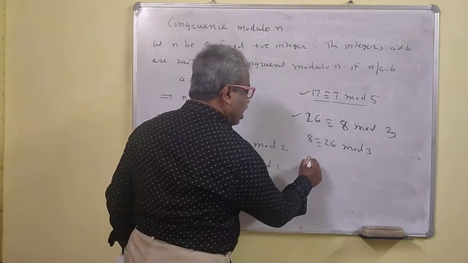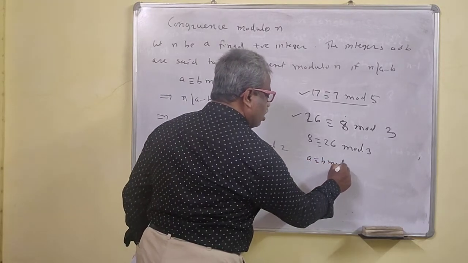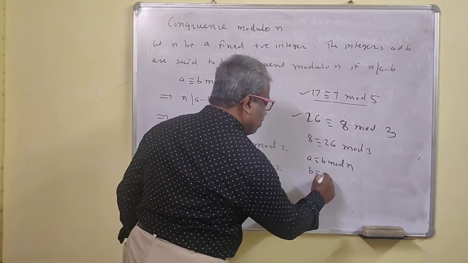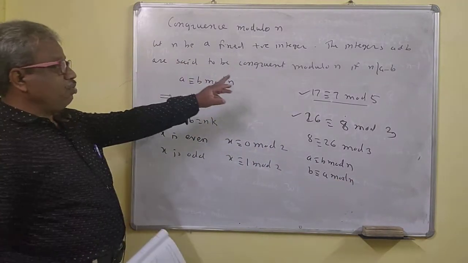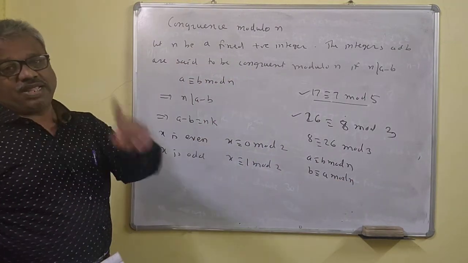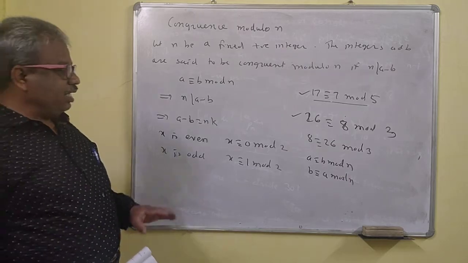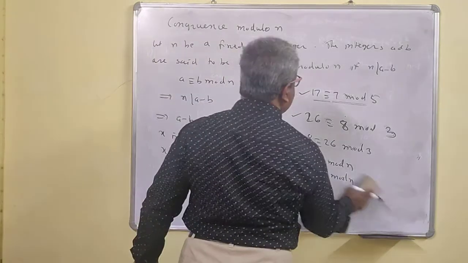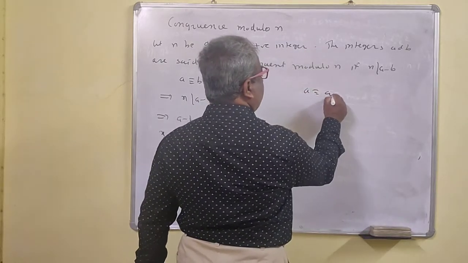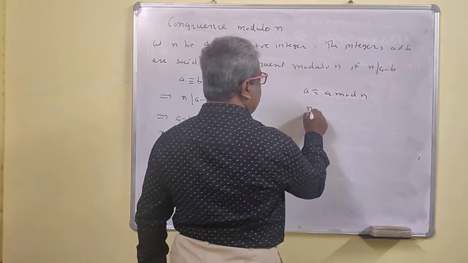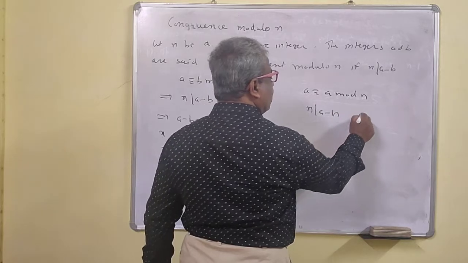Note that a is congruent to b mod n is also the same as b is congruent to a mod n. So congruence modulo n is an equivalence relation. Note that. That means every element is related to itself. So a is congruent to a mod n. This is always true, because n divides a minus a, which means n divides 0.